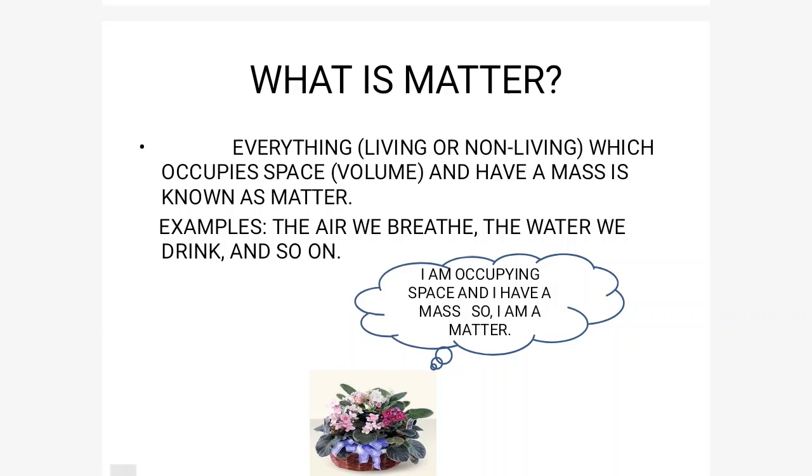If we look at the surroundings, everything, whether a small object or a big object, occupies space and has mass. So we can say that everything in our surroundings is matter. For example, the air we breathe is matter, the water which we drink is matter, and a plant occupies space and has some mass, so a plant is matter.